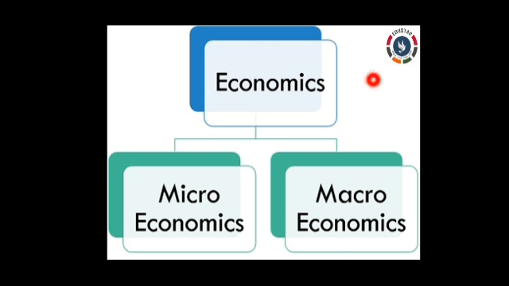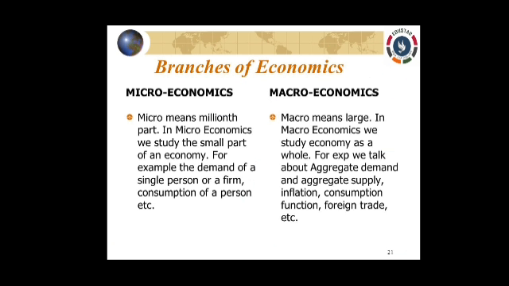Branches of economics. We have two branches, that is microeconomics and macroeconomics. Microeconomics you study in 11th, and macroeconomics in 12th. Let us see what microeconomics is. Micro means small, that is, the study of an individual.